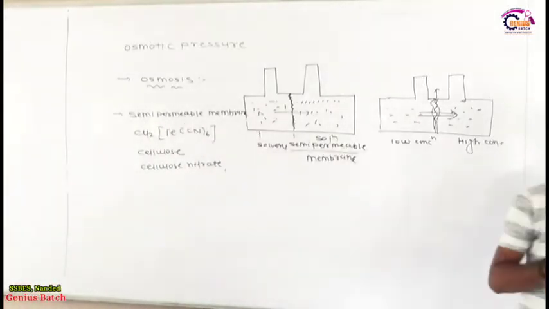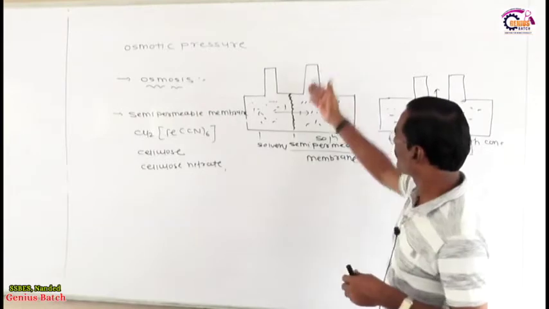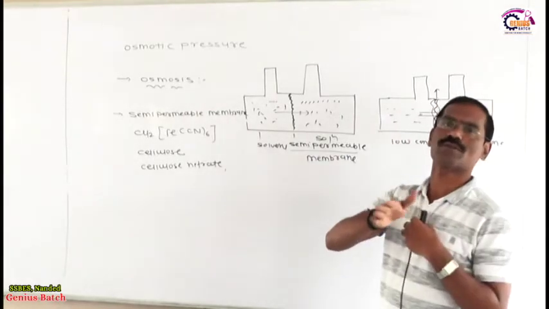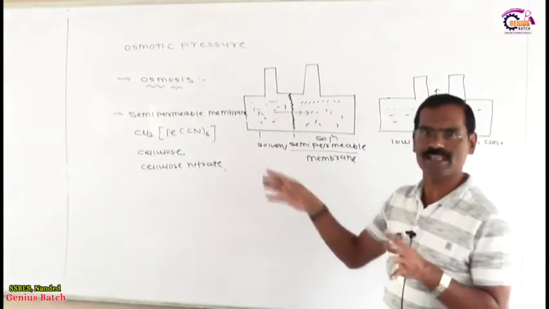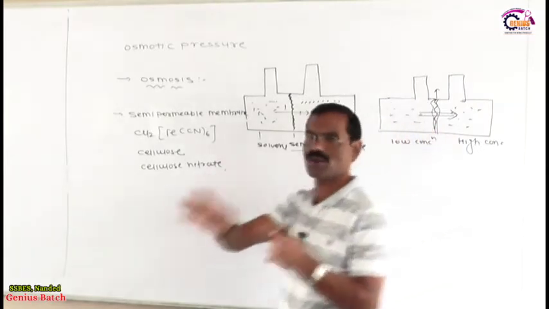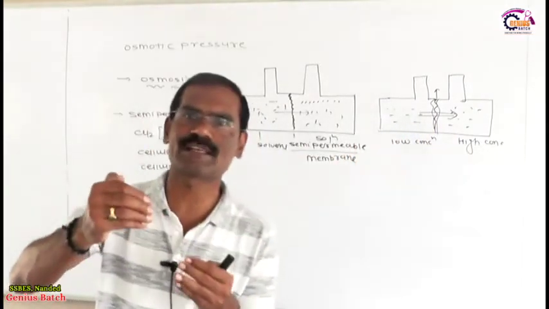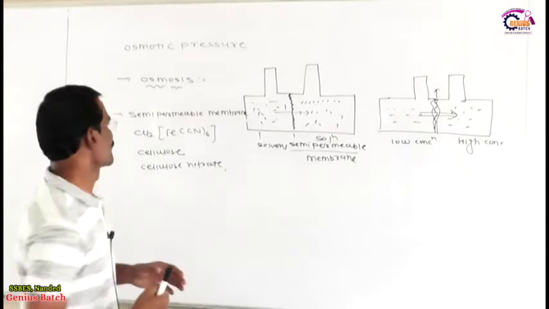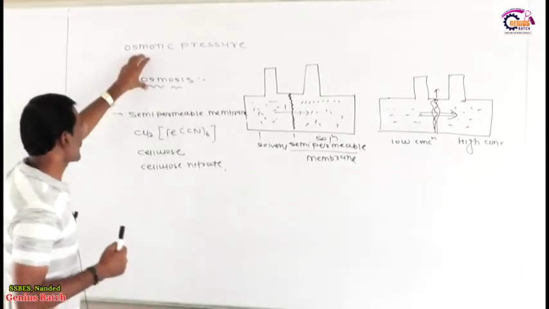So my friends, what is the meaning of a semi-permeable membrane? The membrane which allows only solvent, not the solute, to pass through it. Such a membrane is called a semi-permeable membrane. So as per my idea, you got the definition of osmosis.